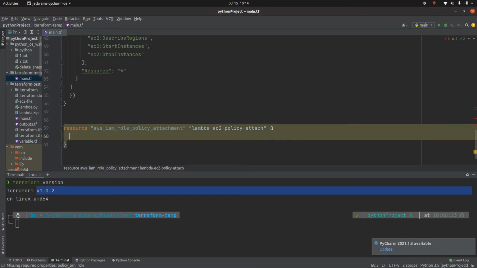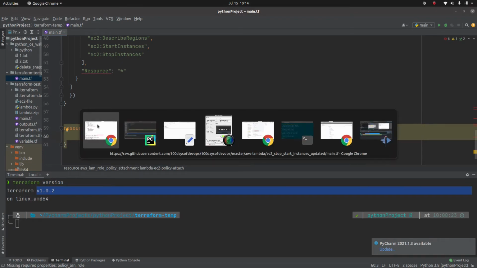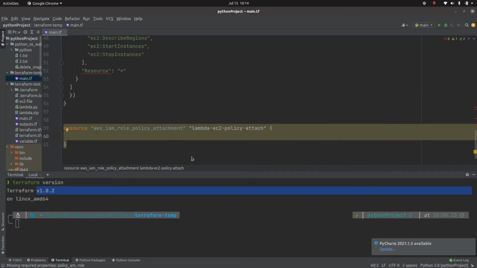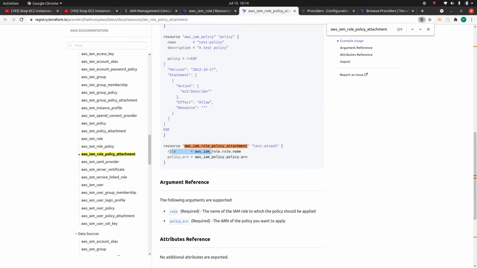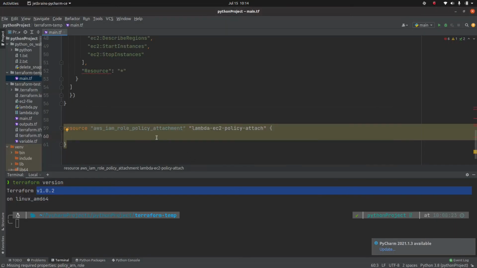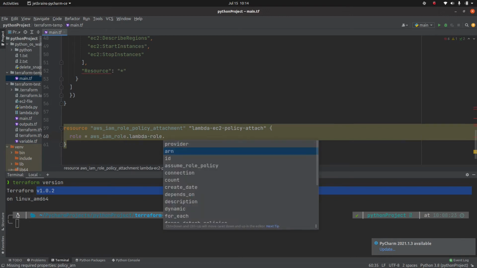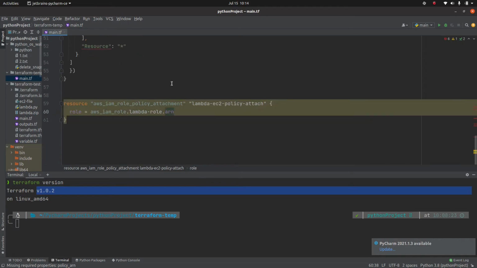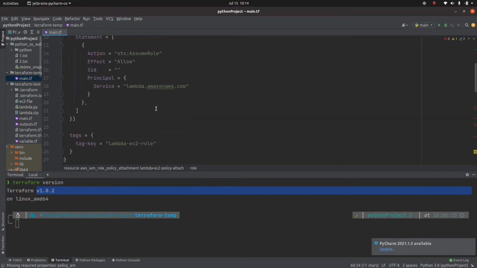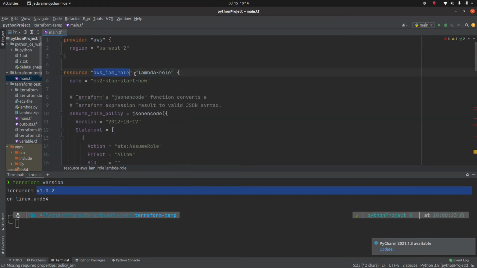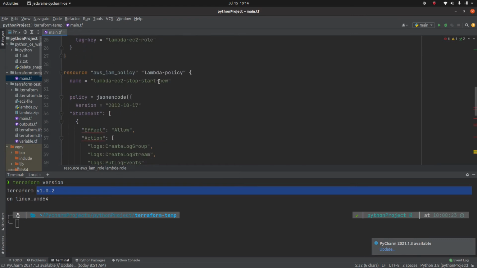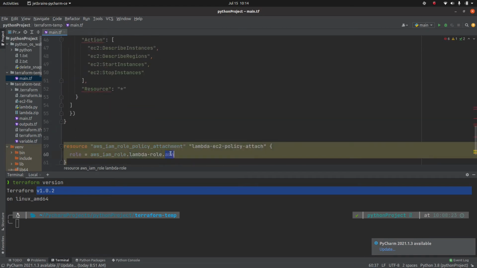This is going to accept two arguments. And what are those arguments? First is a role. I will say role is equal to, and here I can define aws_iam_role.lambda-role.arn, the ARN of that role. This is how we are going to use that variable that I explained earlier.